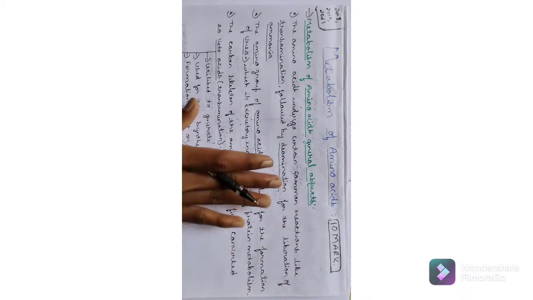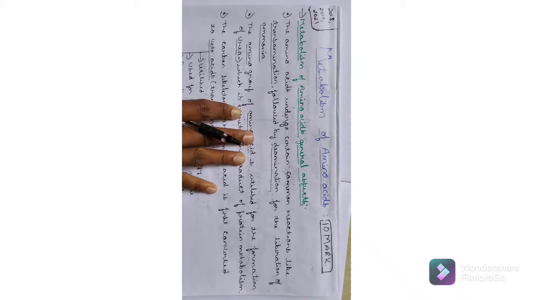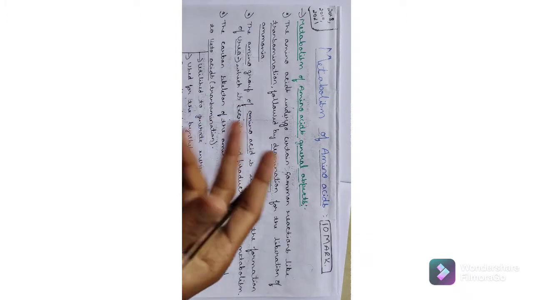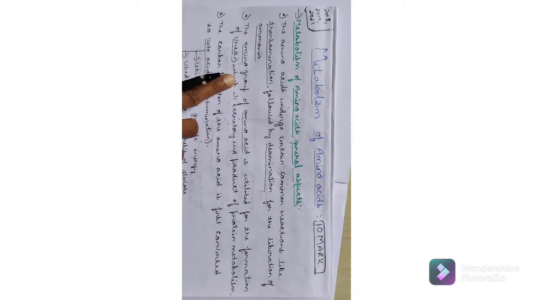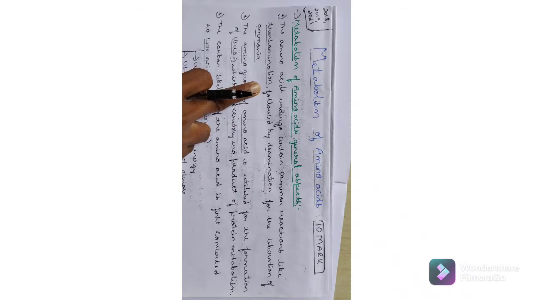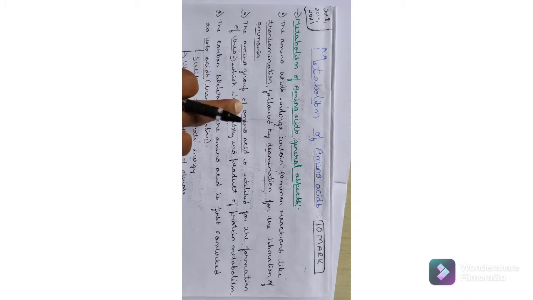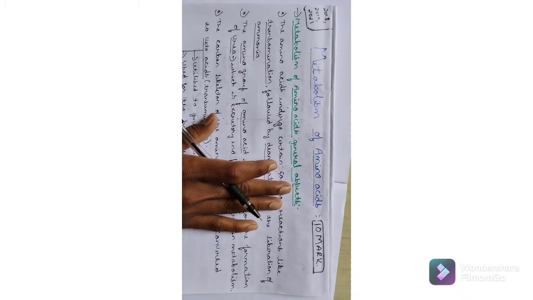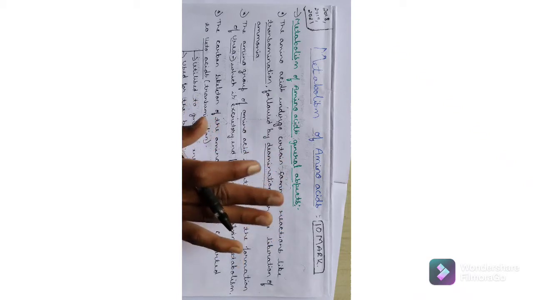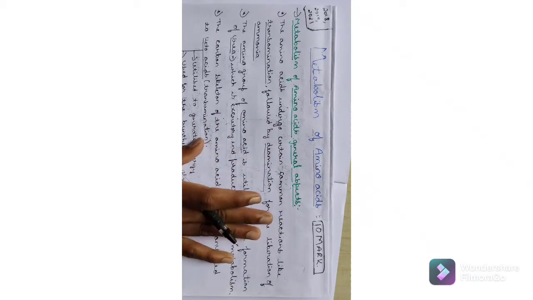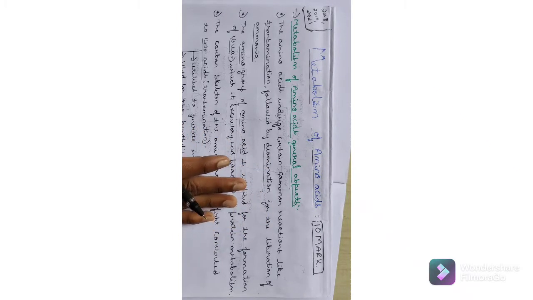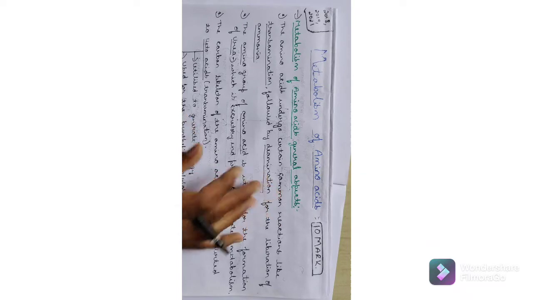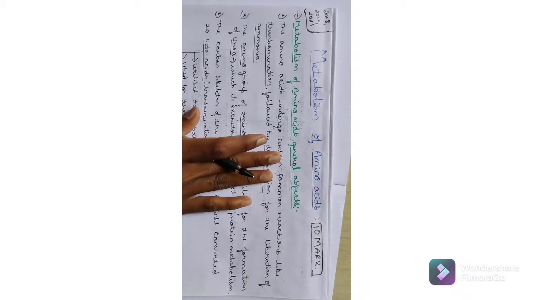Then the amino group of the amino acid is utilized for the formation of urea. Don't worry, everything will be understood. First ammonia will be formed, NH3. From this ammonia there will be formation of urea, and urea is the excretory product of the human body. It is a catabolized product of protein metabolism. Mainly urea comes from protein metabolism.